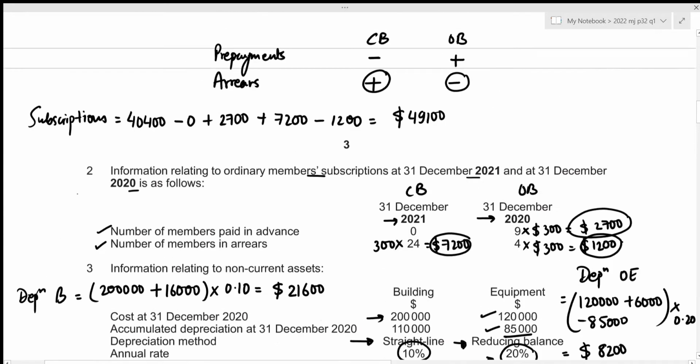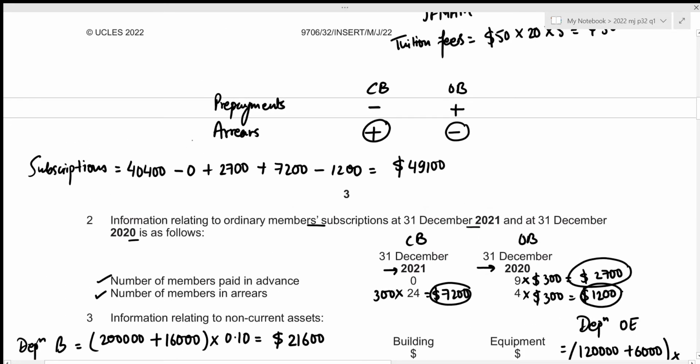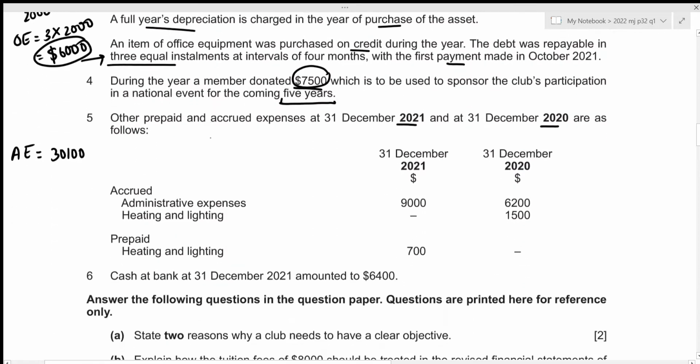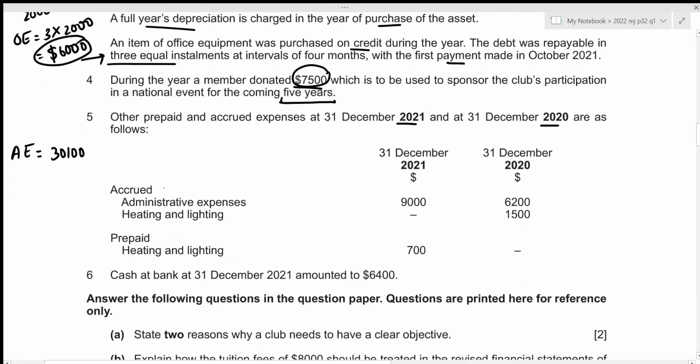Again, we apply the same rule for prepayments and arrears. Let's have a look below. We can see we are given the accruals, which is the arrears, right? And at the closing date, it amounts to 9,000, which means that this amount should now be added. And if the closing amount is being added, the opening amount should be subtracted. So we just subtract this amount of 6,200. And this results in the correct amount for our administrative expenses to be 32,900.